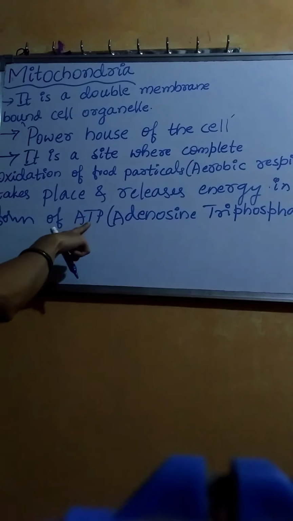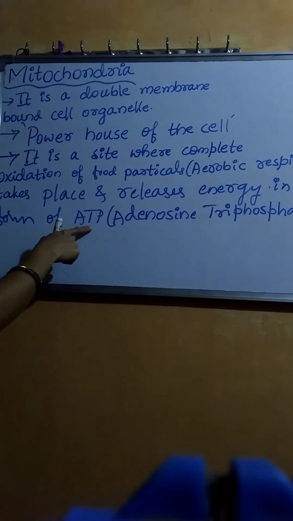Whenever the body requires energy for the synthesis of new chemical compounds or for mechanical work, at that time ATP releases the required energy. Complete oxidation of food particles, called aerobic respiration, takes place in mitochondria, and it releases energy in the form of ATP, so the storage of energy takes place in the ATP form.